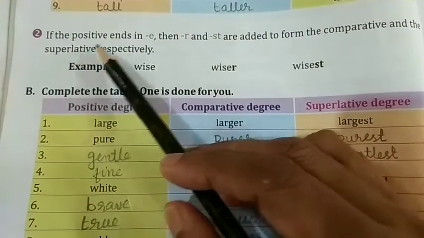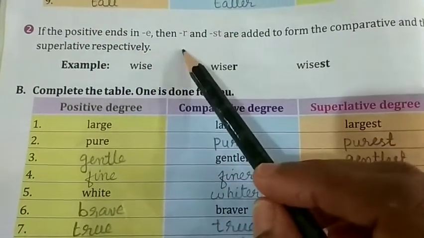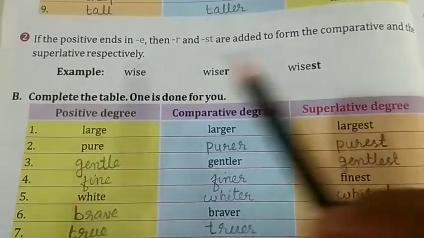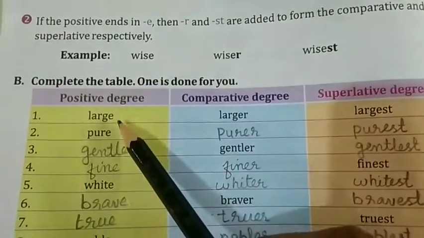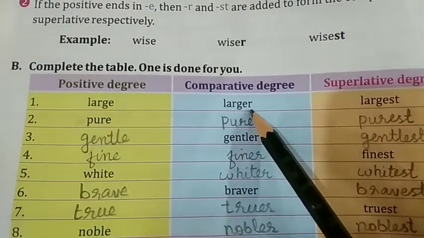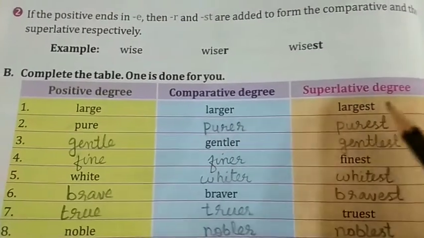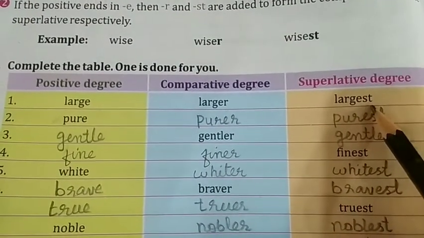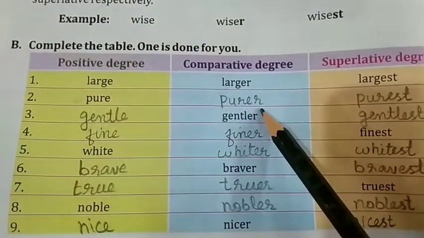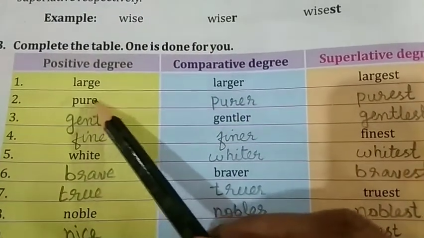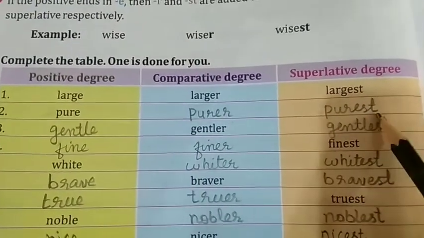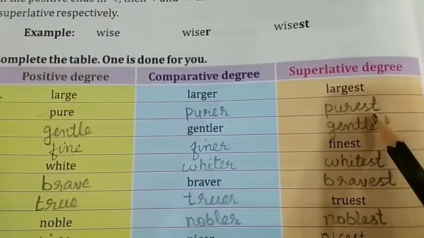Next, if the positive ends in E, then R and ST are added to form the comparative and the superlative respectively. First one, large, comparative, larger, just added R. In superlative, largest, added just ST. Now next one, pure, comparative, purer, P-U-R-E, pure, just add R. Purer, purest, just add ST.